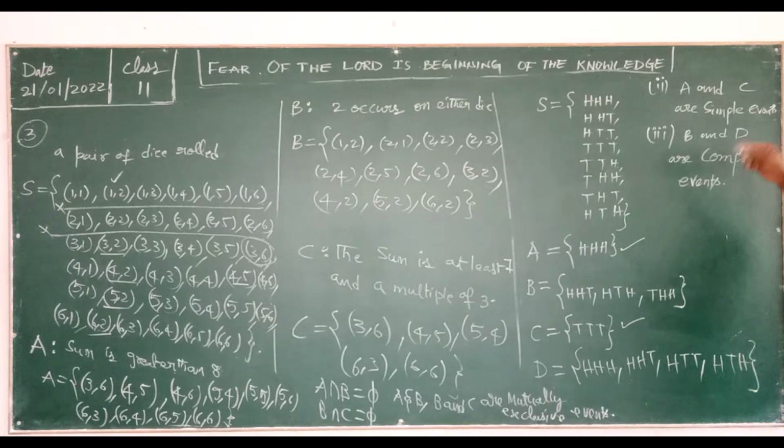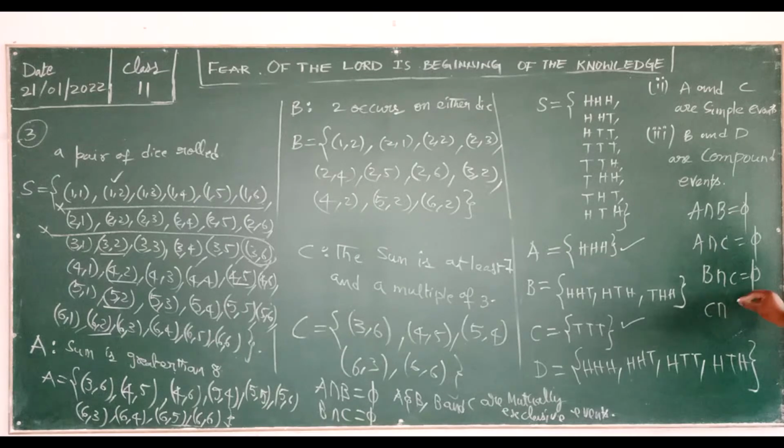So now we are going to write, at last, which are mutually exclusive events. When you check all these, you find that A intersection B is equal to phi, A intersection C is equal to phi, B intersection C is equal to phi, and C intersection D is equal to phi. So that means A and B are mutually exclusive, A and C are mutually exclusive, B and C are mutually exclusive, C and D are mutually exclusive.